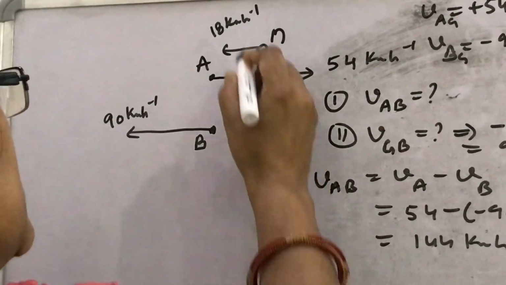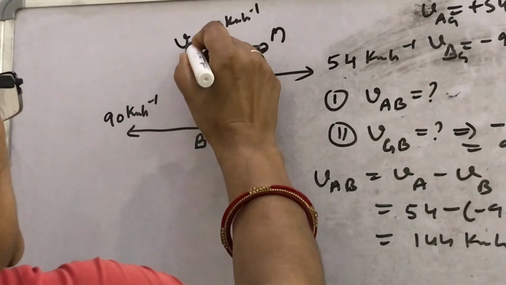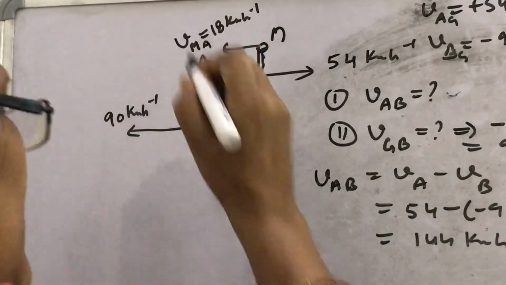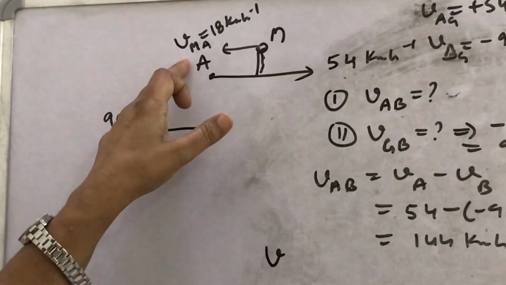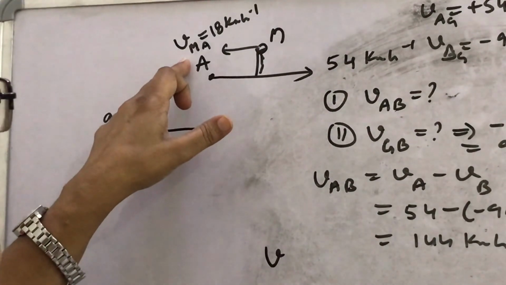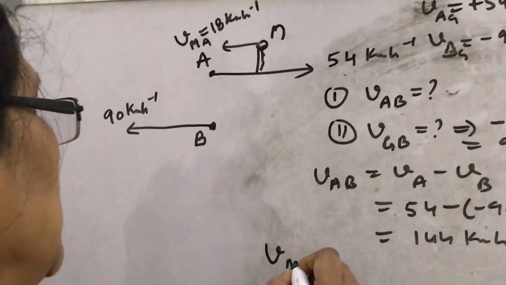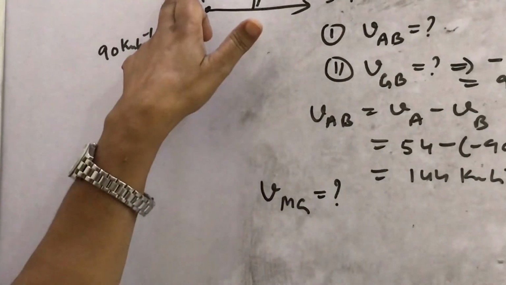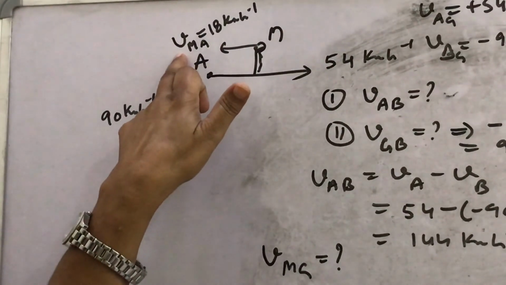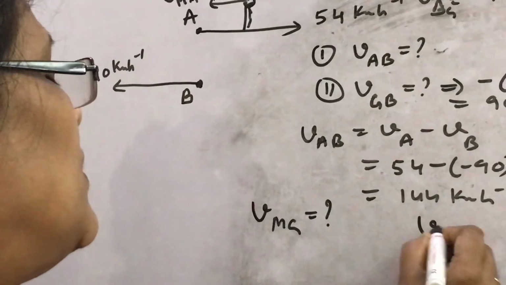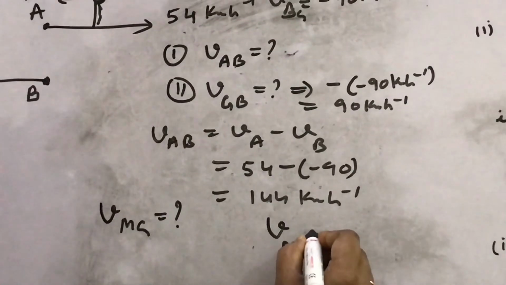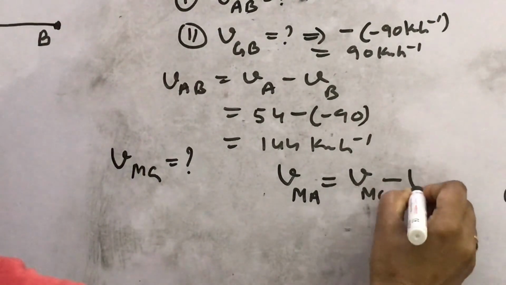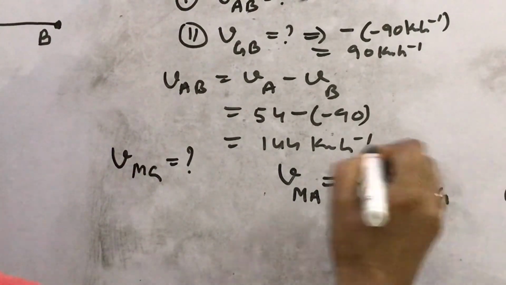That is, this is the velocity of the monkey given with respect to train A, then what will be the velocity of the monkey with respect to the ground? That is VMG is asked. Now what can we write about the velocity of the monkey? We can write the velocity of the monkey with respect to A as the velocity of the monkey with respect to ground minus the velocity of train A with respect to ground.